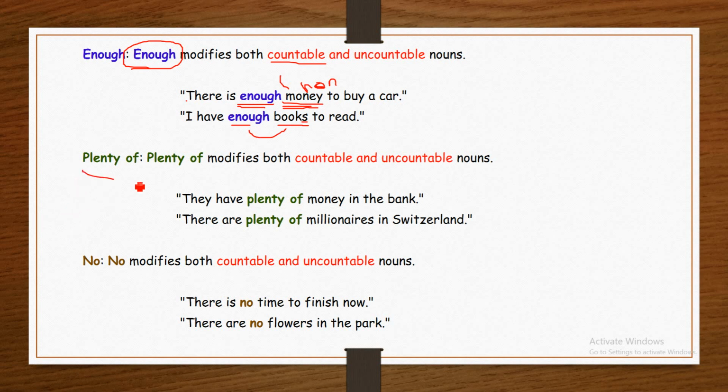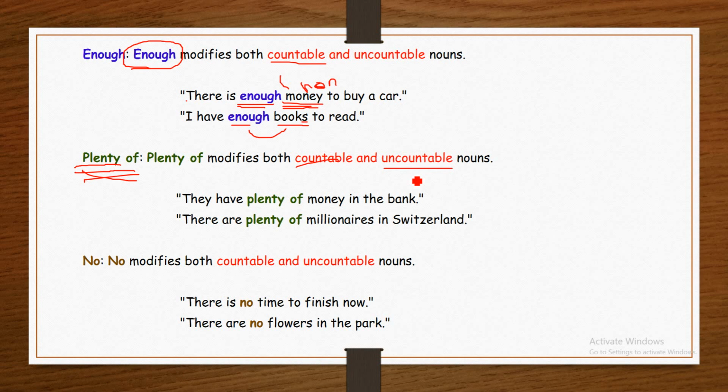Plenty of is another expression of quantity. Plenty of modifies both countable and uncountable nouns. It is like enough.